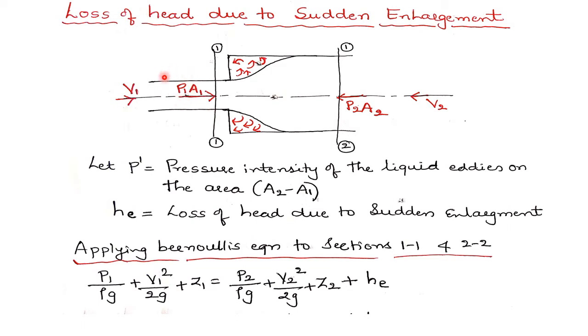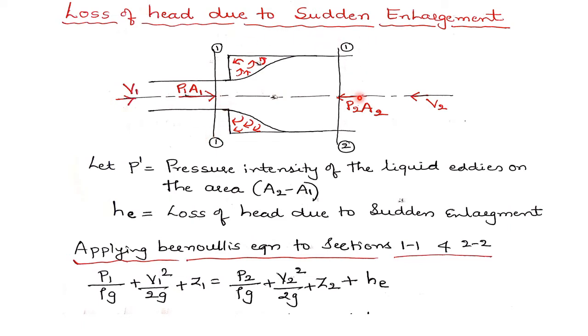Let P1 be the pressure intensity acting on the cross-sectional area of the pipe at section 1. Let A1 be the cross-sectional area of the pipe at section 1, and V1 the velocity of flow at section 1, where D1 is the diameter of the pipe at section 1.